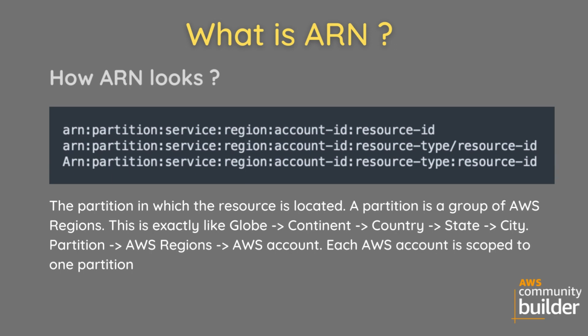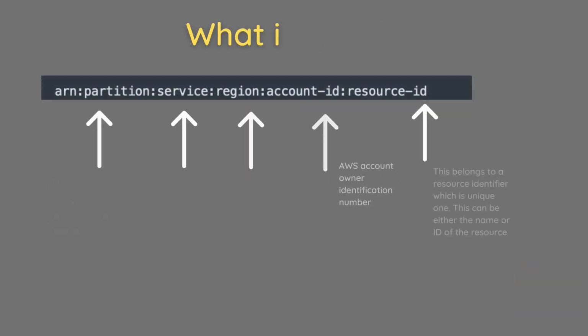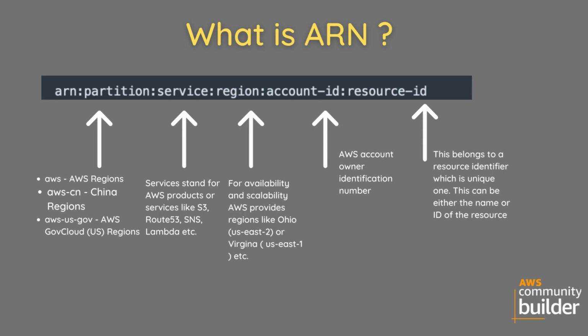The partition is where the resource is located. A partition is a group of AWS regions, much like globe, then continent, then country. Let's understand the components of an ARN. First, partition. The supported partitions are: aws, for AWS Regions; aws-cn, for China Regions; and aws-us-gov, for AWS GovCloud US Regions. Second, service. Services stand for AWS products or services like S3, Route 53, SNS, Lambda, etc.